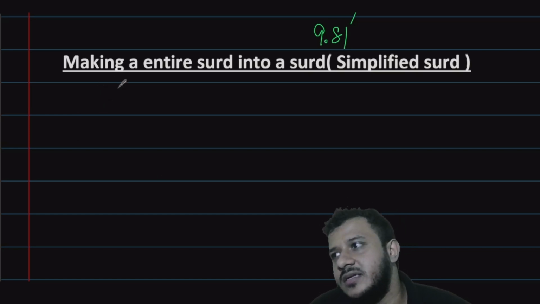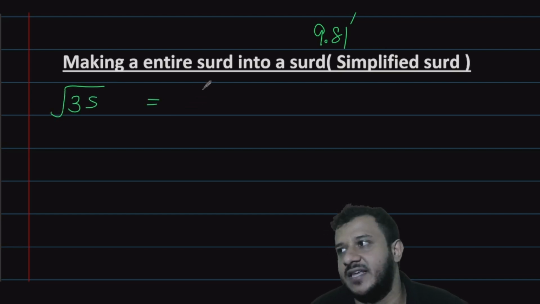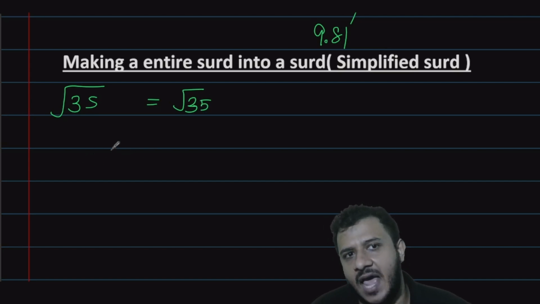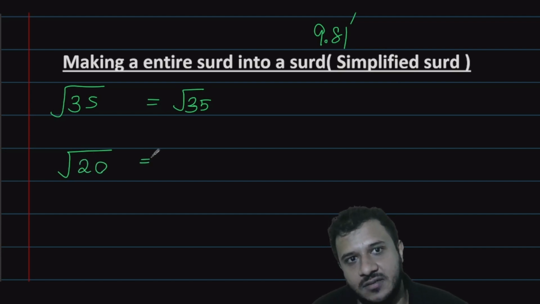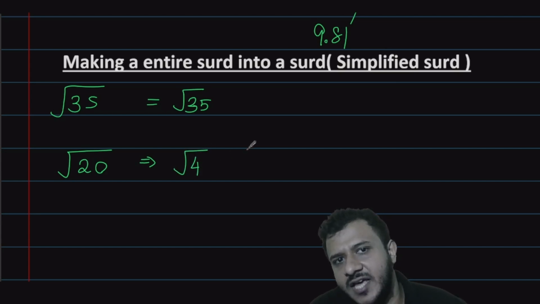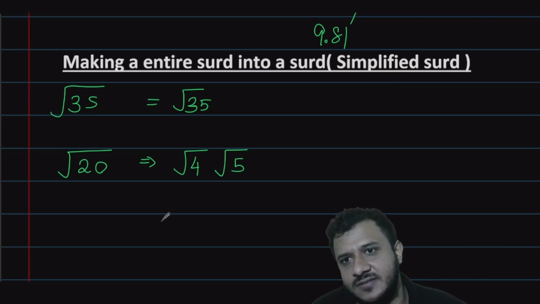Now, sometimes square root of 35 is just square root of 35. Nothing else we can do. We can't simplify that. But as an example, square root of 20. I can write it as square root of 4 times square root of 5, right? Do you guys understand it?